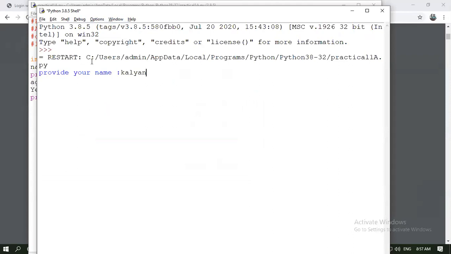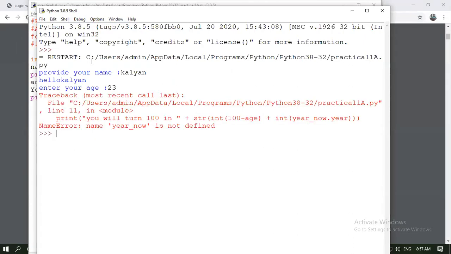I'm inserting Kalyan. Hello Kalyan, it is printed. You can add some extra spaces for a better look. Now I am entering my age, which is 23. So year now is not defined.